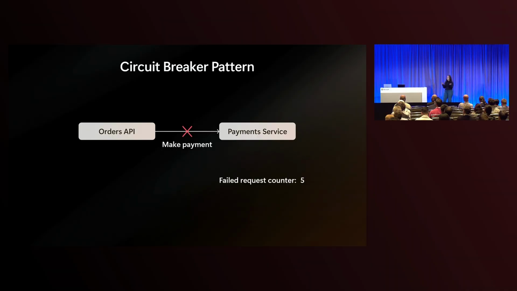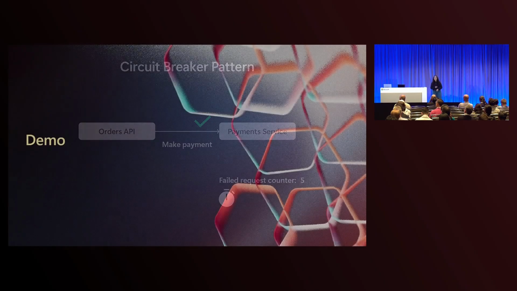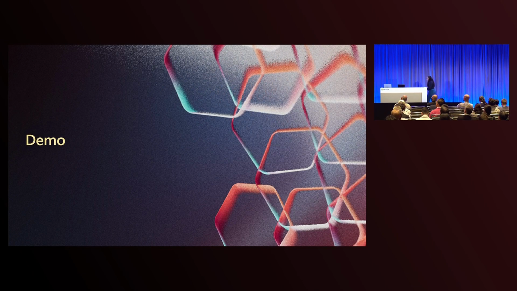Once the threshold that we've defined is hit, it starts a timer. During this timer, this is when we're in the open state. Any requests that come through to our Orders API will not be forwarded to the payment service. After the specified amount of time, we'll enter the half open state, where the next request that we make will be tested to see, are we ready to start resuming traffic again? If this call is successful, then our circuit will close and we're able to continue traffic. Let's take a look at a demo of how this is implemented in our application.